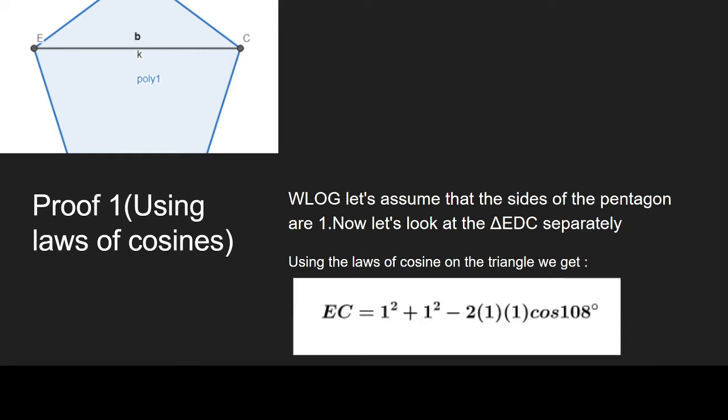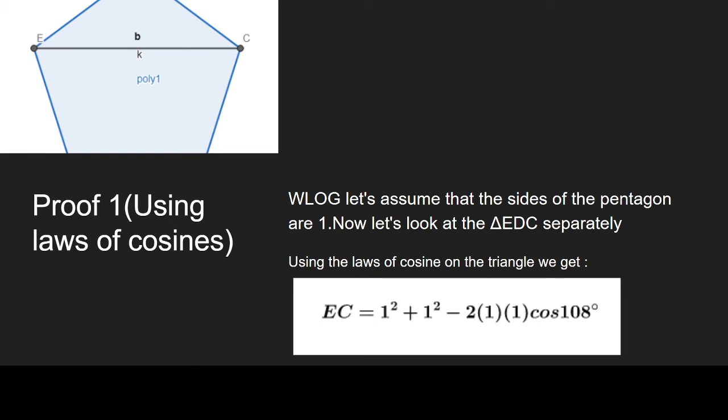So this is the first proof. Since it's a regular pentagon, all the sides and all the angles of this pentagon are equal. And by the polygon angle property, we get that each angle is equal to 108 degrees. Now let's also assume that each side of the pentagon is equal to 1.